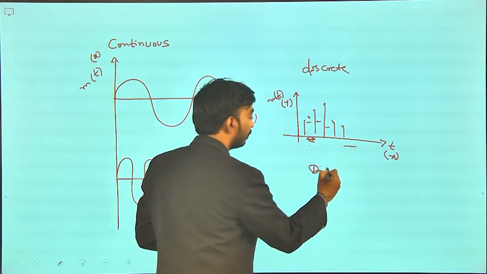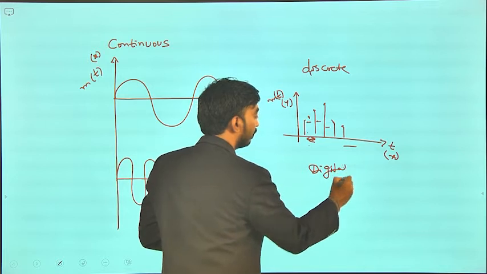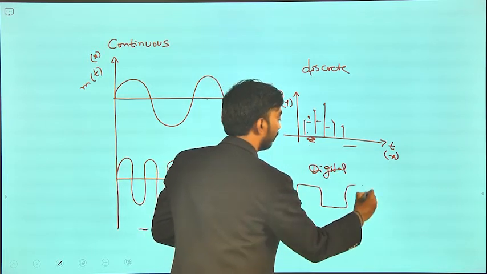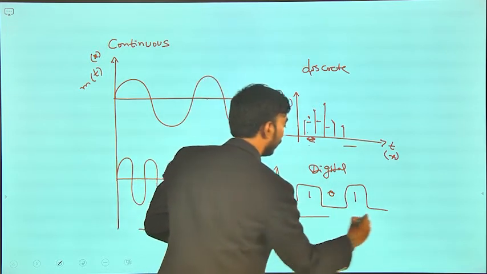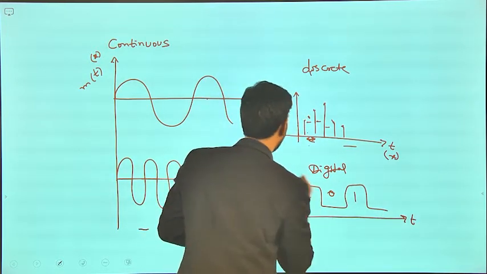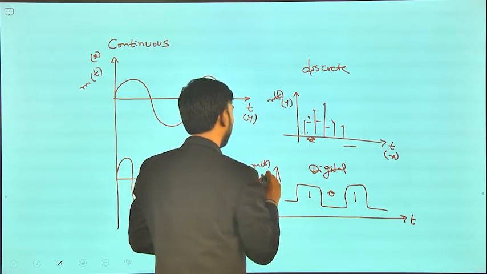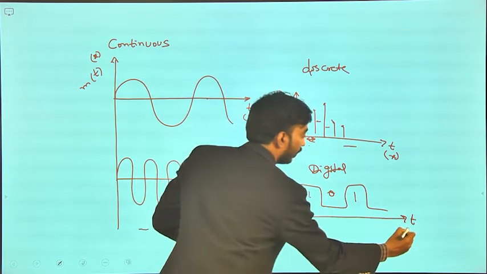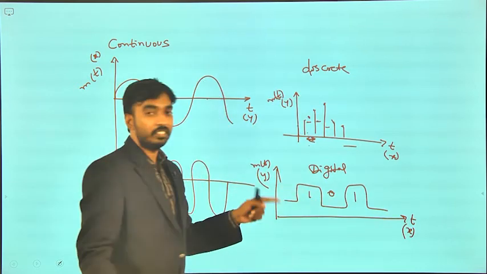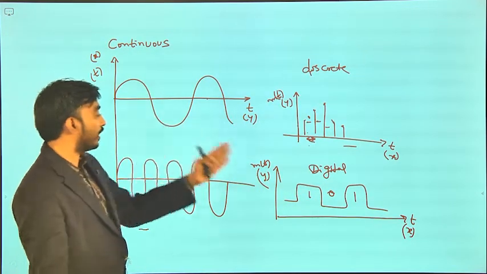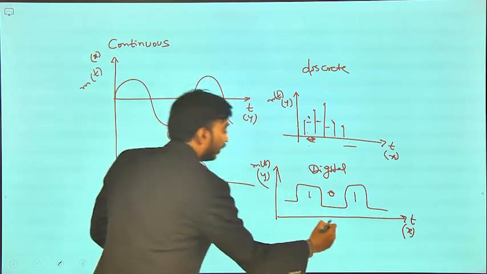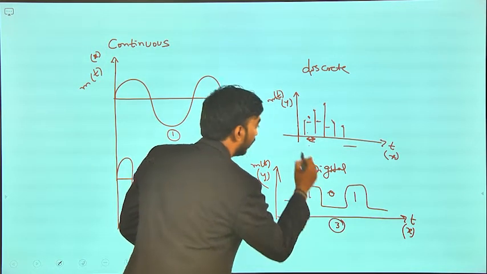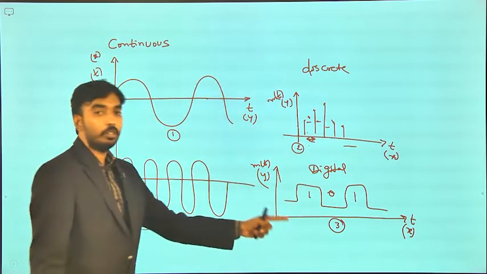Digital means in both domains it is discontinuous. So, no comparison from signal 1 to signal 3.